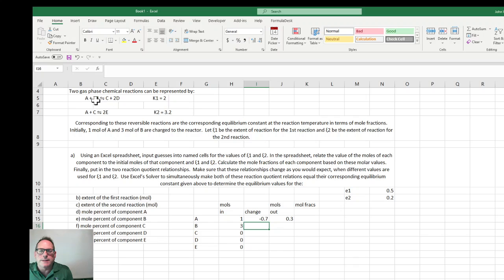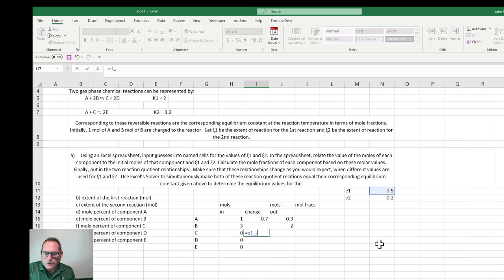And for B, it's just involved in the first reaction, so it's going to be -2 times the first extent. Again, I can probably just drop that down. C is formed in the first reaction but reacts in the second one, with stoichiometric coefficients of 1 and -1.